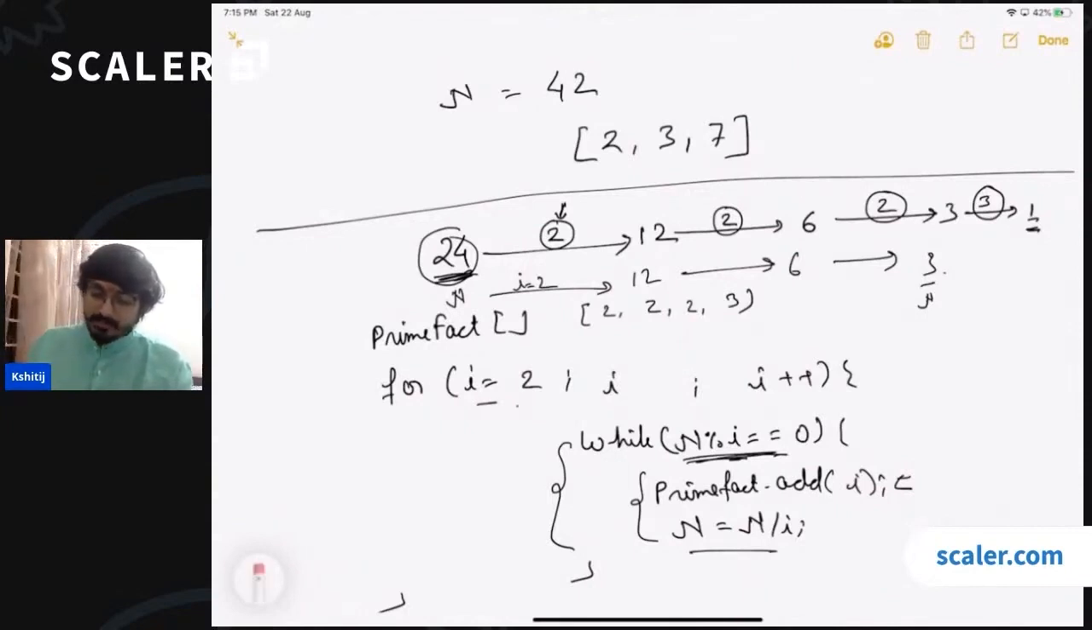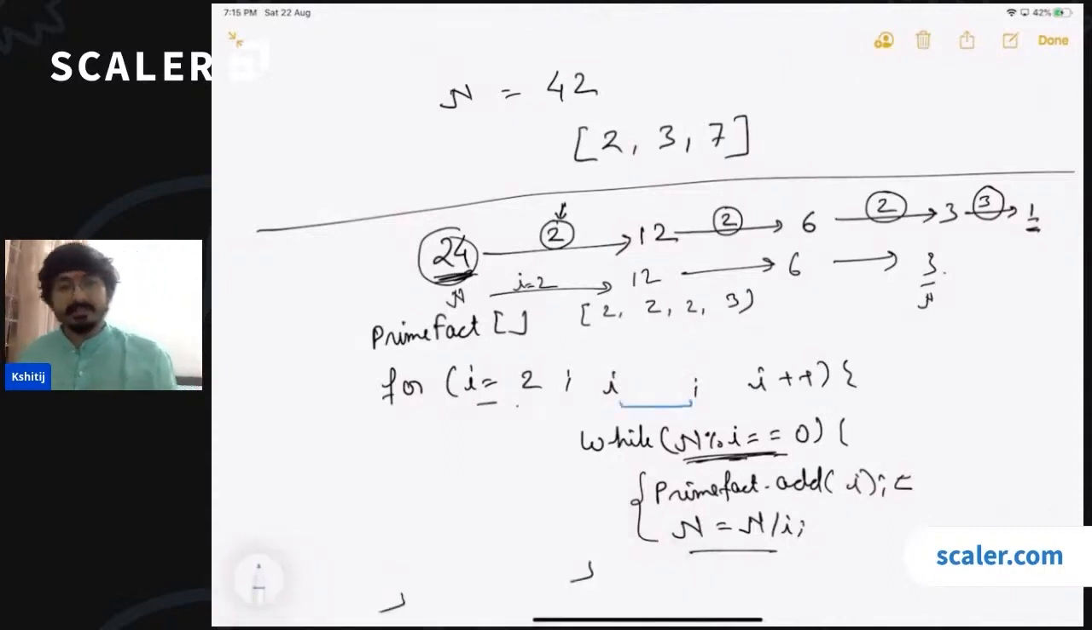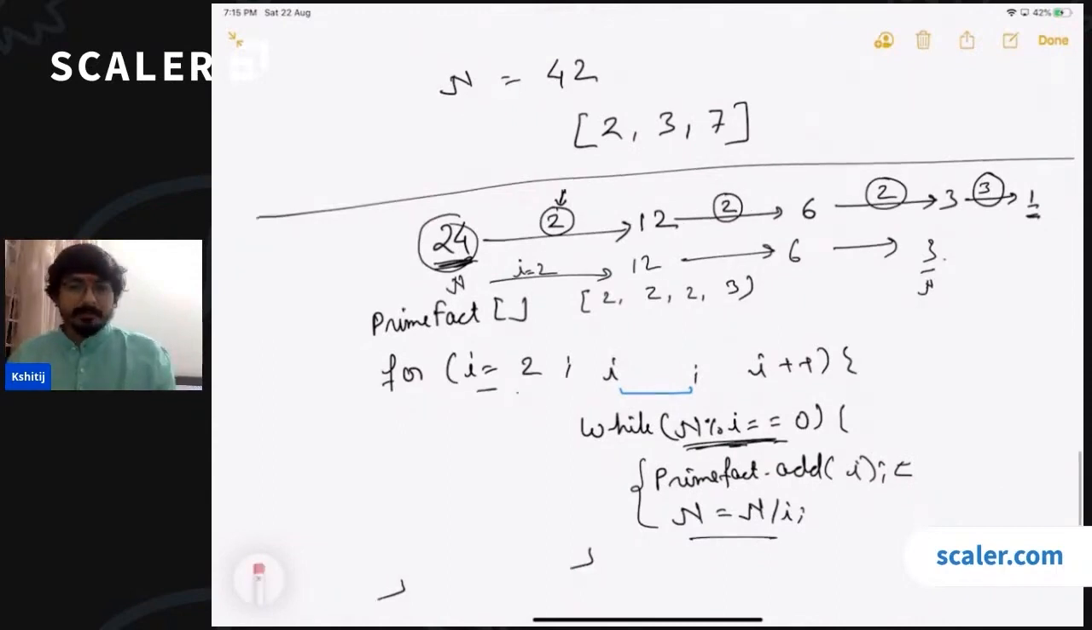Okay. So the question is, till when should this loop run? What should be the breaking condition here? What can be the maximum number that I can take? The maximum number that I can take is... we may use set instead of array.